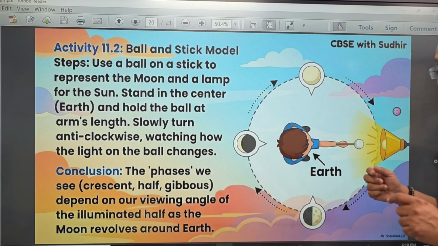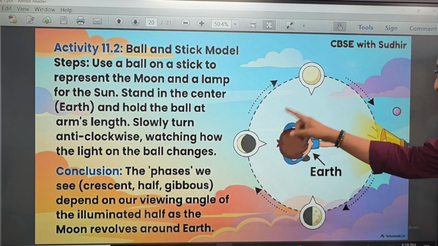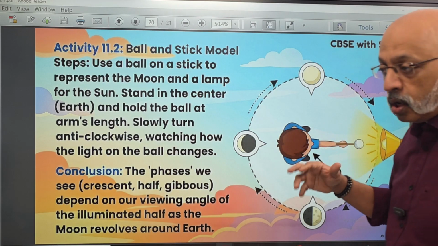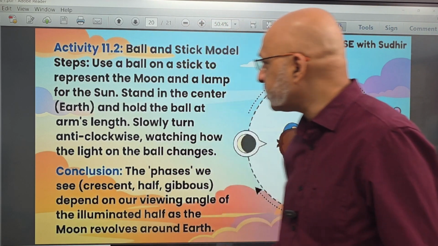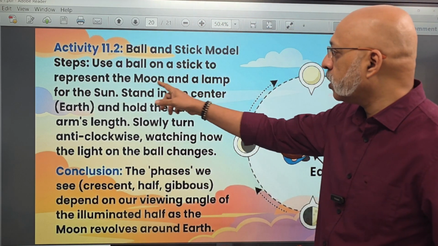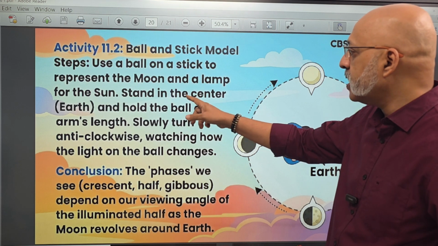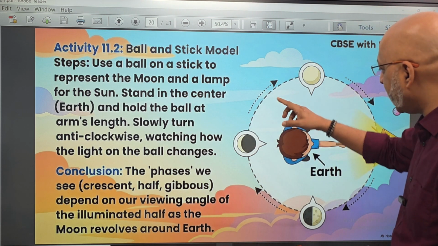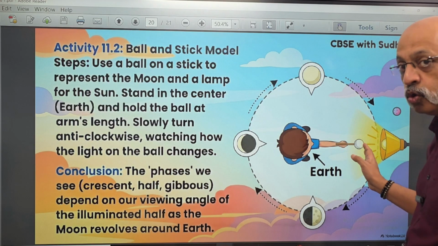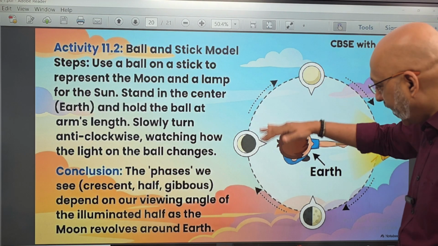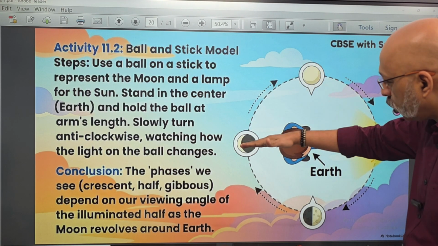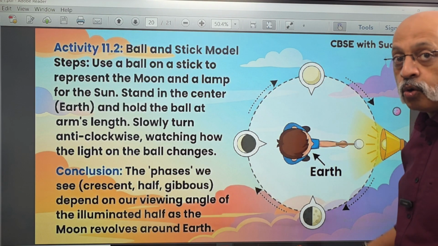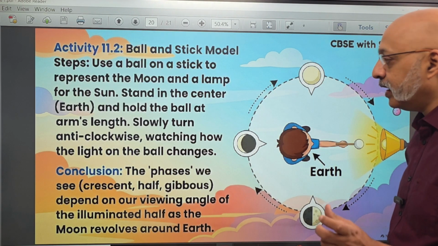Now, in order to understand it better, you can do this kind of an activity yourself, where you put in a light here to denote the sun. Use a ball on a stick to represent the moon and a lamp for the sun. Stand in the center as though you are the earth and move the ball like this, and how the ball gets illuminated by the lamp will give you an idea at the 12 o'clock, 9 o'clock, 6 o'clock and 3 o'clock position to see how the ball is getting illuminated, right?